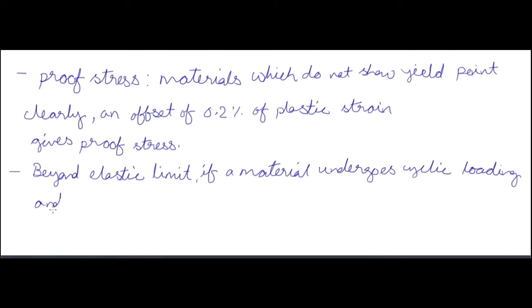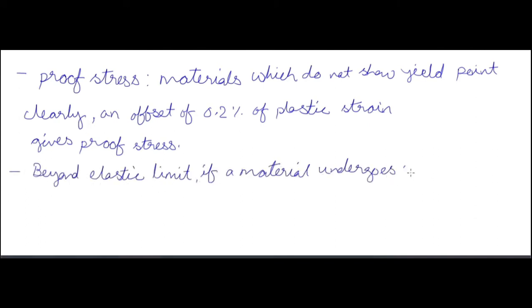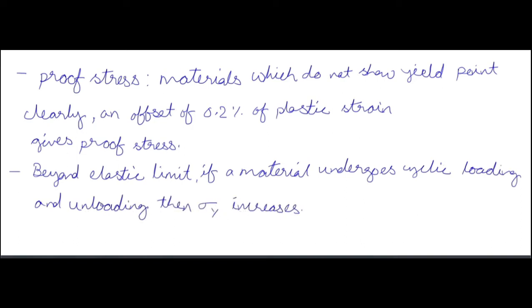Beyond the elastic limit, if the material undergoes cyclic loading and unloading, then sigma y increases. Okay. Means if you are doing the cyclic loading and unloading of a metal, then its sigma y will increase. If you are loading and unloading beyond the elastic limit, then sigma y will increase. This happens because of strain hardening.